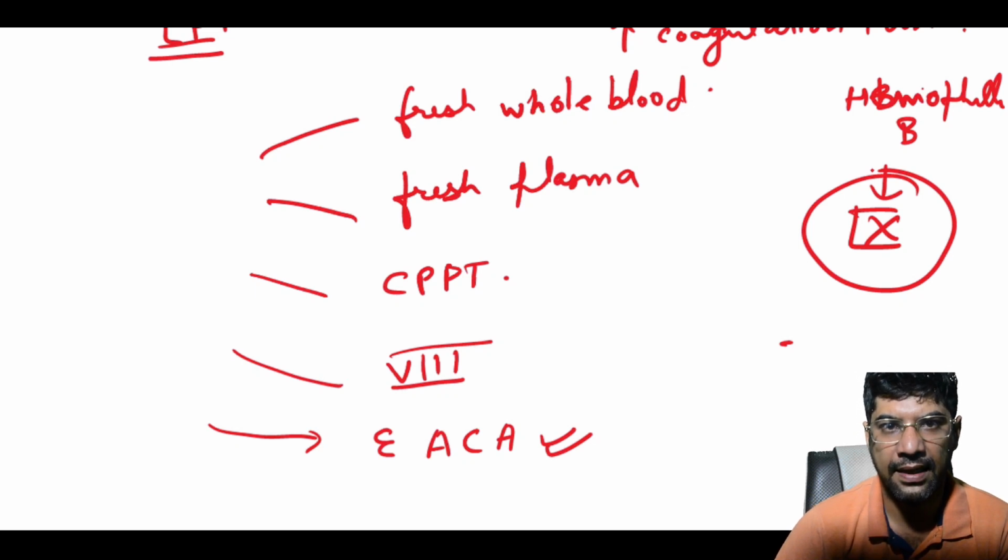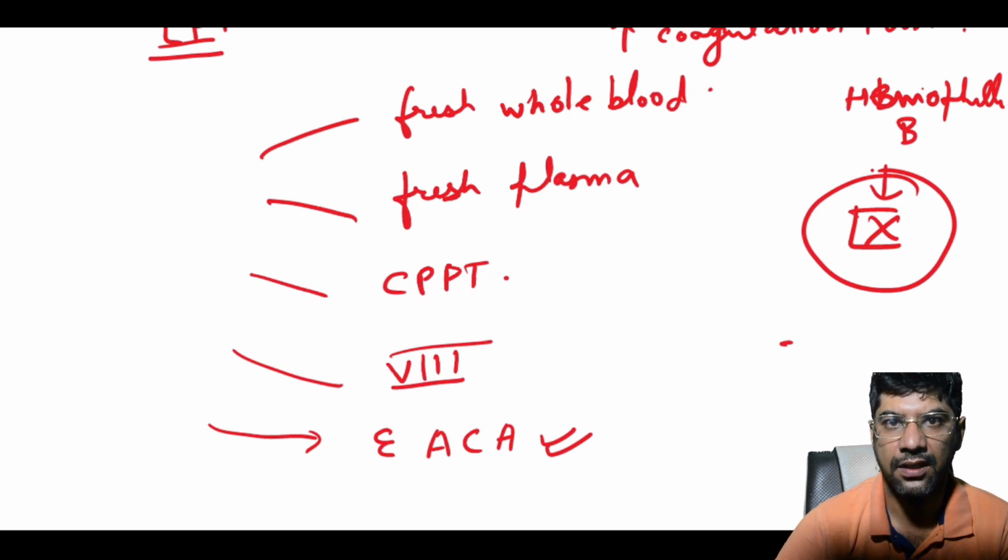The other is factor 11 and 13 deficiency. Bleeding in these deficiencies is usually less severe and less frequent compared to factor 8 or 9. So that can be managed with blood or plasma transfusion.